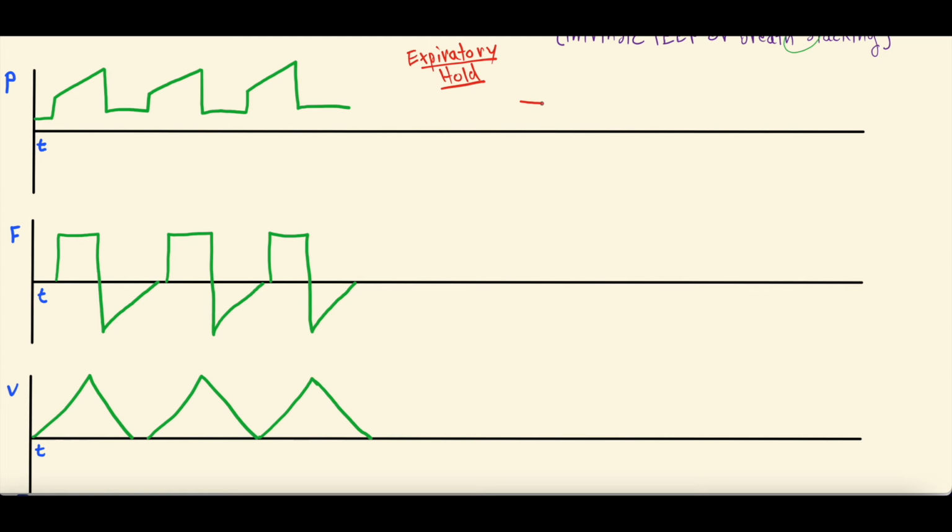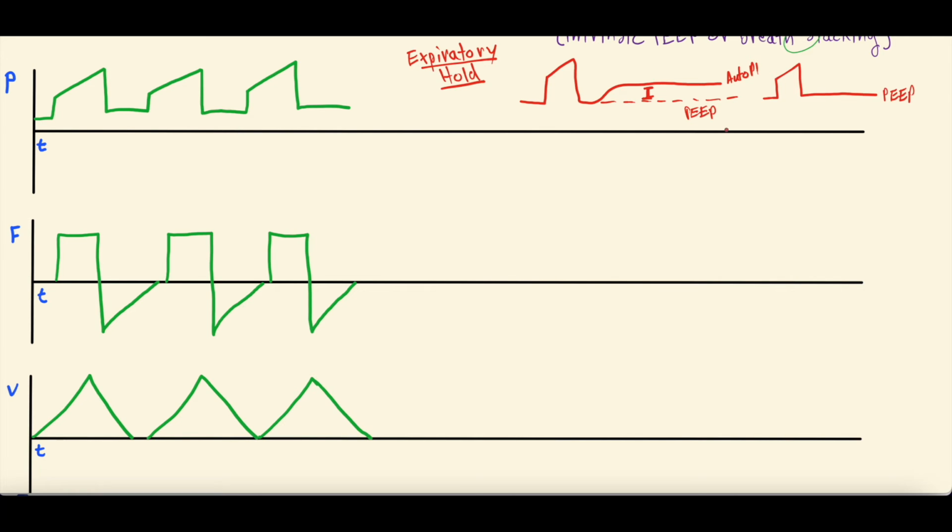So what you'll see is a patient gets a breath in, right, expires that breath out, and you say to hold it, and you'll see this line kind of flatten out here. That's the expiratory hold. When you do the hold, it should stay right here. It shouldn't go up because this is just the normal PEEP. But if you have auto PEEP, right, so this is the normal PEEP here, you did an expiratory hold. This is the auto PEEP or the intrinsic PEEP. It's the difference between the normal PEEP that you set and the amount of pressure in the lungs at the end of expiration, because PEEP is positive end expiratory pressure.